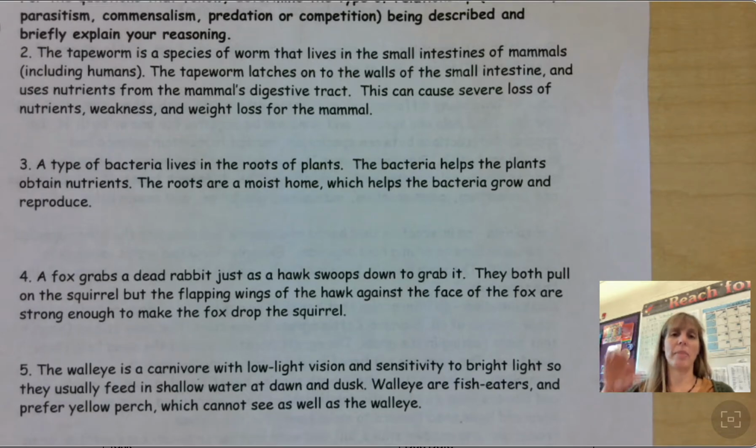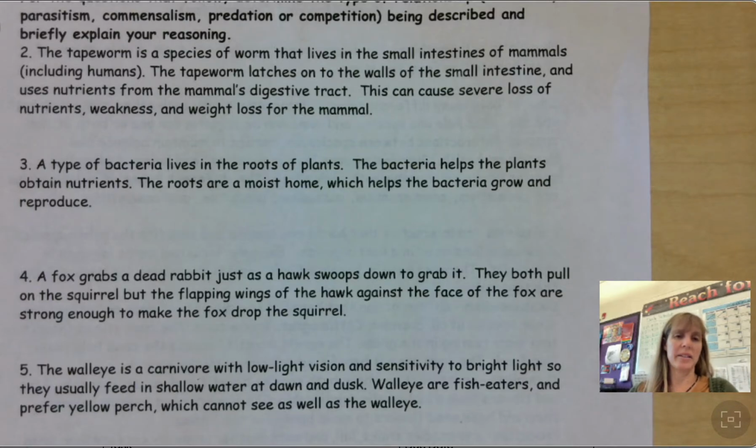Is this an example of parasitism, commensalism, predation, or competition? If you said competition, you are right. Both the fox and the hawk are competing for food, which is a limited resource. All right. Number 5, we'll try this one.